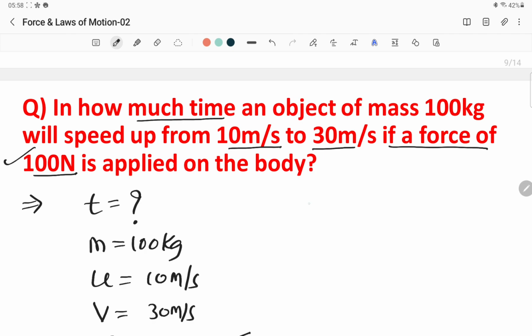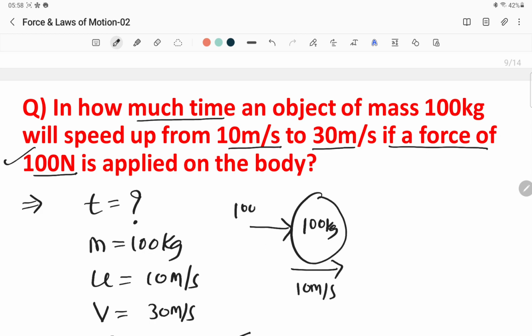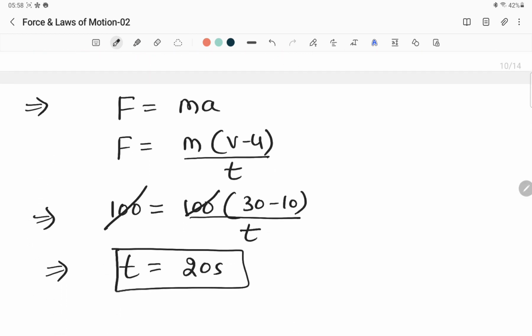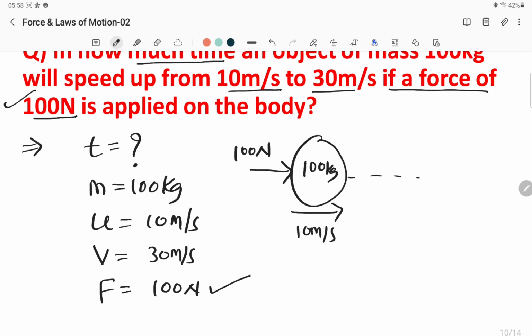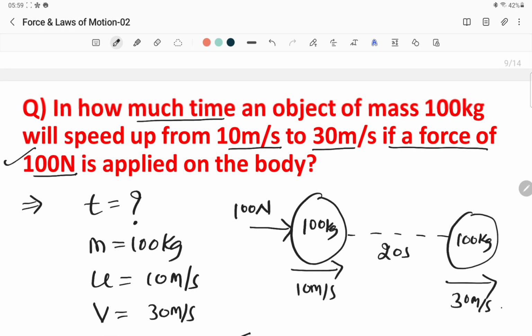What does it mean? It means there is a body of 100 kg. It was already moving with velocity of 10 meter per second. Now on this body, if you apply a force of 100 Newton for 20 seconds, if you keep on applying this force, the mass of 100 kg will remain as usual, but the velocity becomes 30 meter per second. So this is the meaning of this.